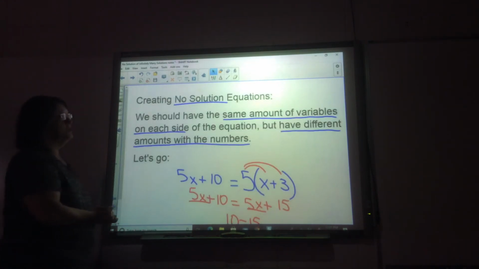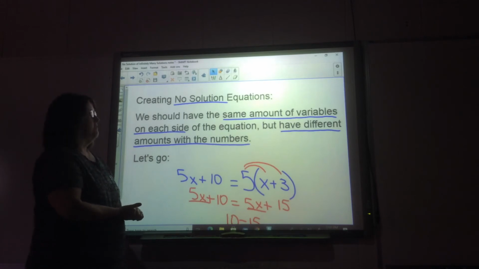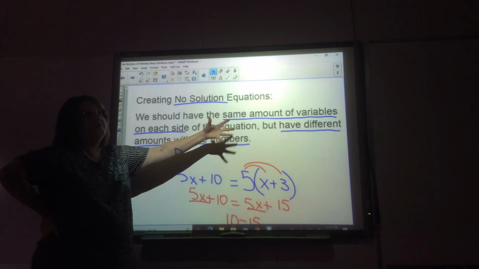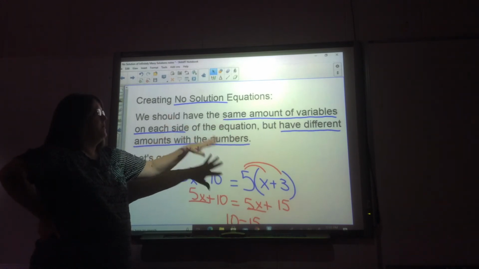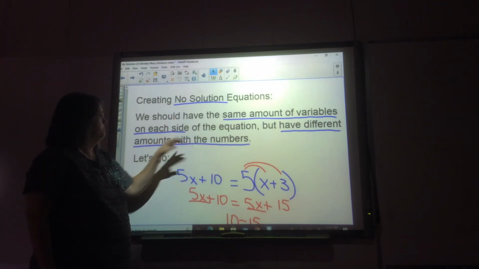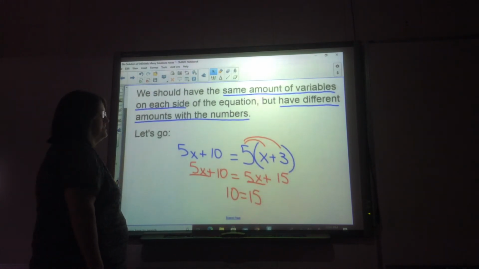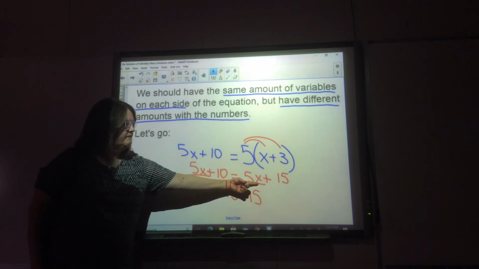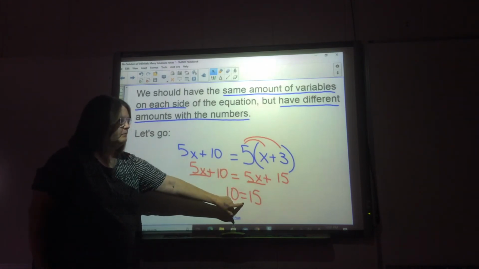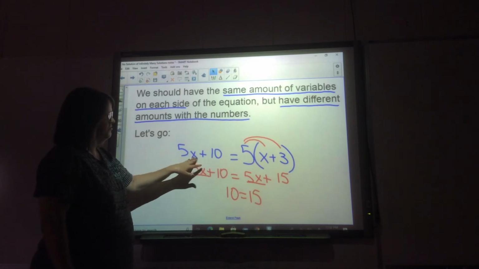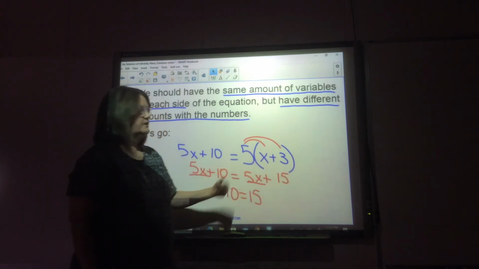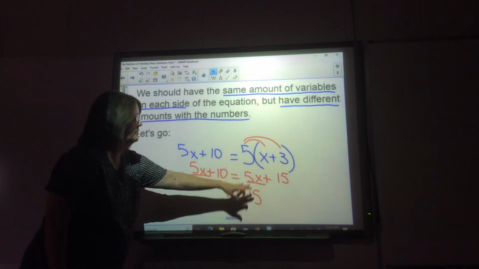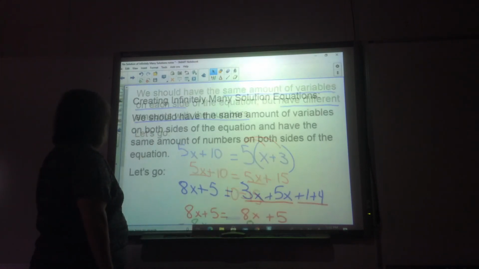Creating a no solution scenario. If I have the same amount of variable, meaning the same coefficient in front of the variables, but my numbers are different, then that's the scenario that ends up with no solution. You see I have 5x, I have 5x. That ends up with no solution. The original equation is right here, but you need to look at the amount of variable that you have. If your variable is the same and your number is different, no solution.